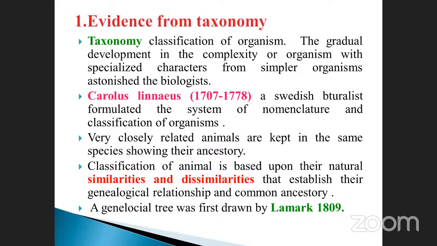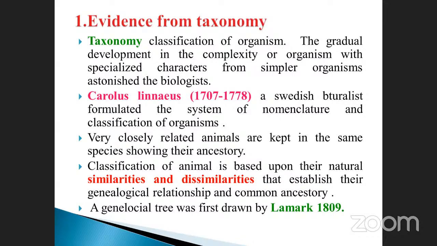First one, the evidence from taxonomy. Already you know taxonomy is nothing but the classification of living organisms, plant or animal, isn't it? How will it develop? There is a gradual development in the complexity of organisms with specialized characters from similar organisms, as per biologists.